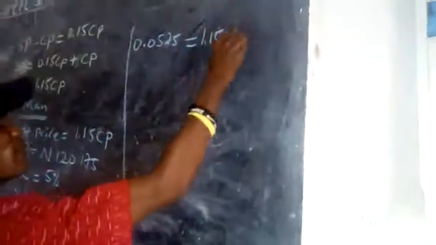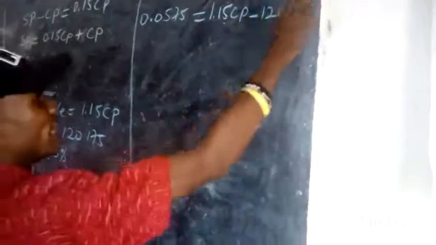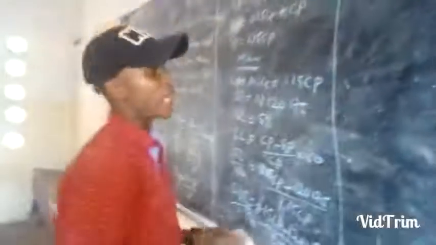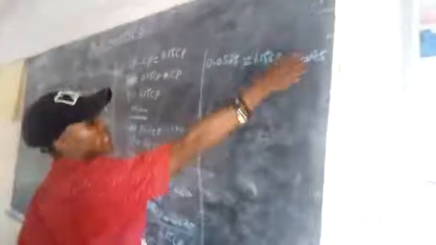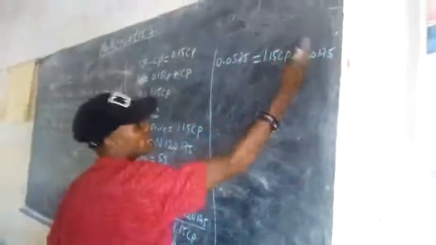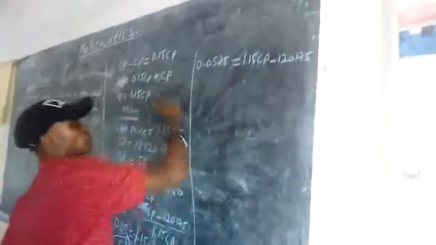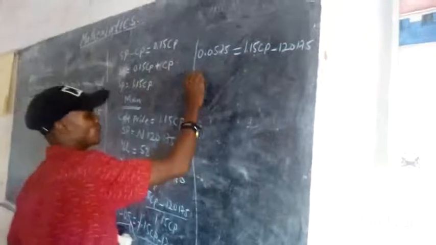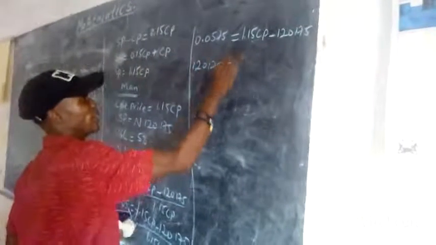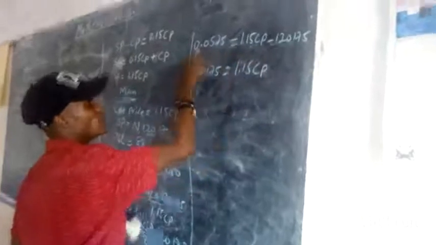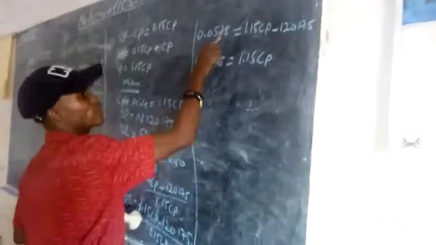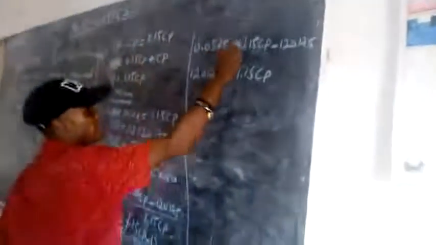So that means we are going to collect like terms to put all the figures together. How can that be done? I will take this one over. I will take 120,175. Since it is negative, when it comes to the left, it becomes positive. That becomes positive 120,175 equals 1.15 CP. Have in mind the 0.0575 was having CP here. 0.05 times 1.15 CP, so there must also be CP here. CP must be attached.